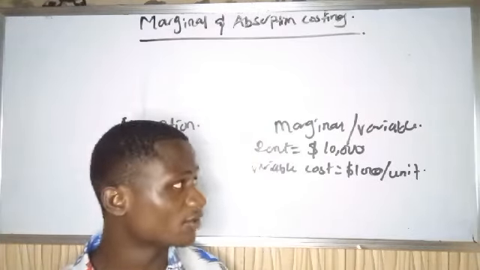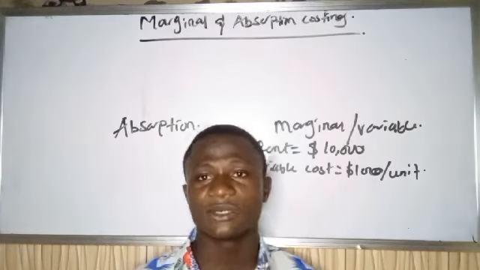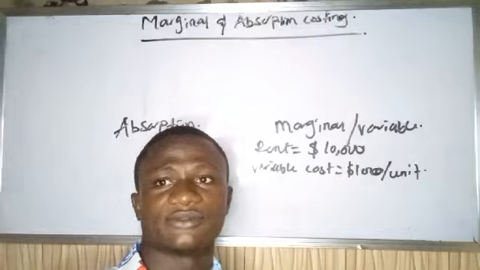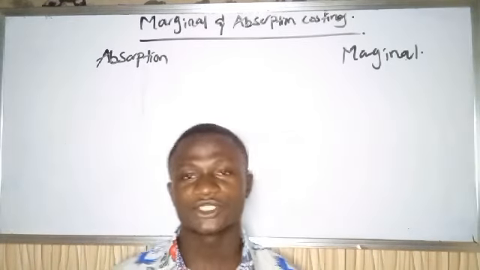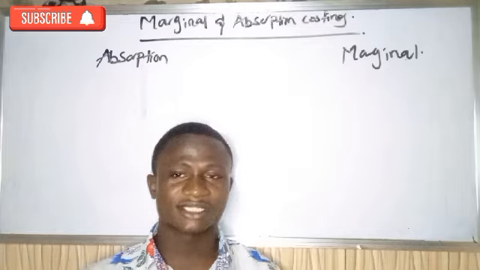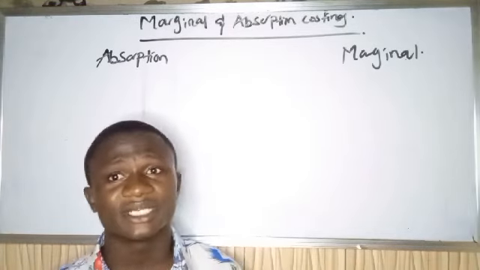So enough of the talk. Let me show you guys the format, and let's see how it is done. Now we have marginal costing, we have absorption costing, by the way. So I will do it simultaneously, and I hope you guys follow me and get it.